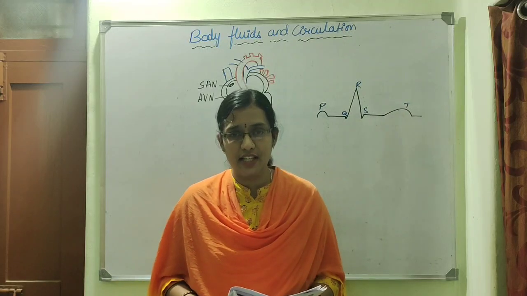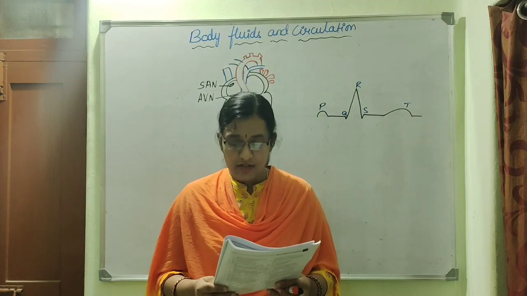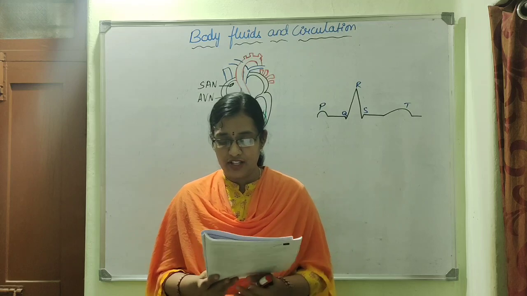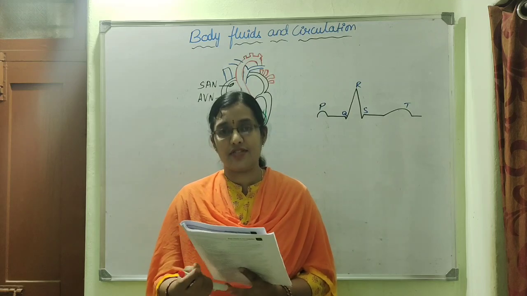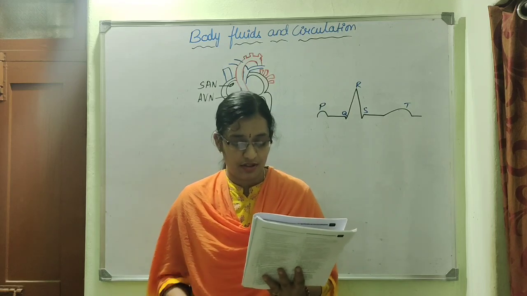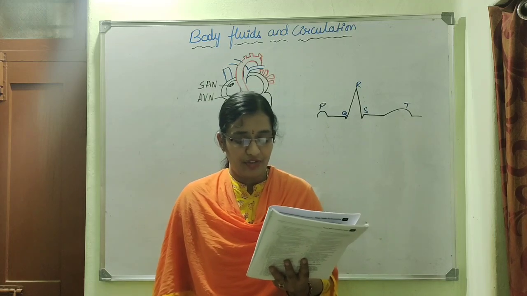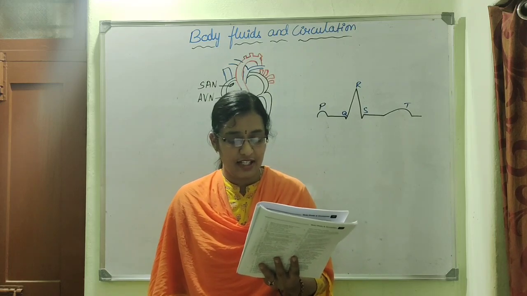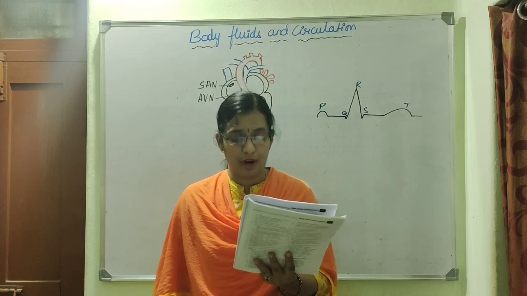MCQs on body fluids and circulation. First question. Which of the following leukocytes destroy foreign organisms entering the body by phagocytosis? First one, eosinophils. Second one, basophils. Third one, neutrophils. Fourth one, monocytes.